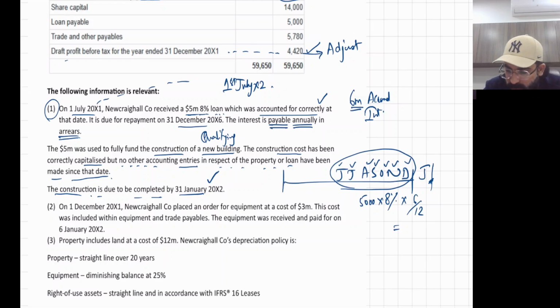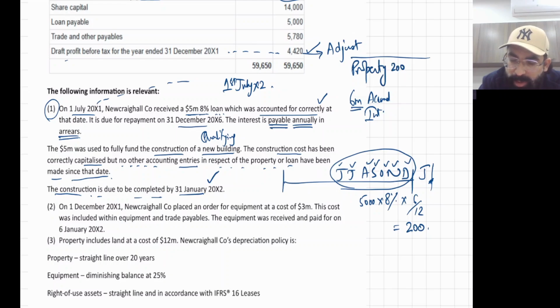So this 200 is your capitalized borrowing cost, and normally we make the entry interest expense debit and accrued interest credit, because interest is not yet paid. But right now this interest is going to be capitalized, so we'll make the entry like this. Although the entry is not required in the exam, be careful.